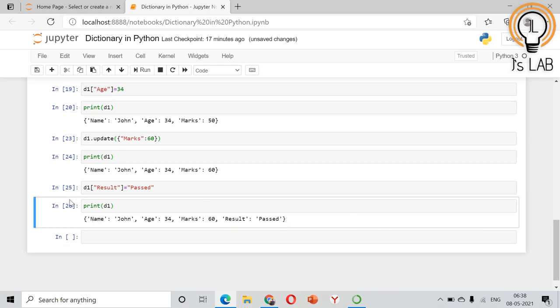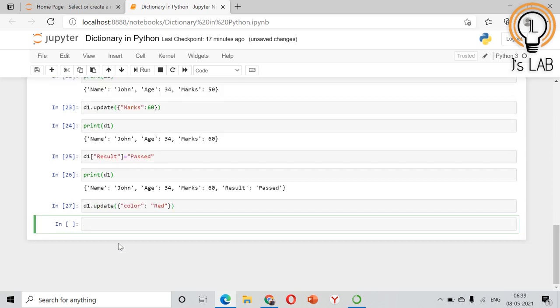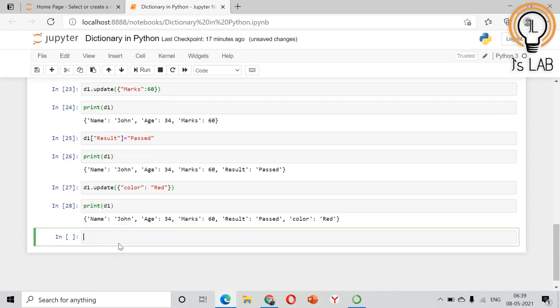You can do this using the update function also. That means D1.update. I'm going to add his color, color red. Now the fifth key value pair will be added there. So you can see the fifth key value pair has been added to the dictionary.